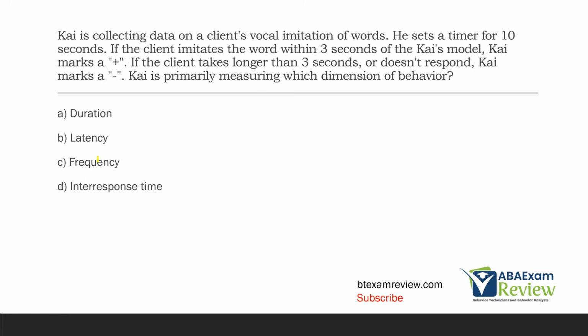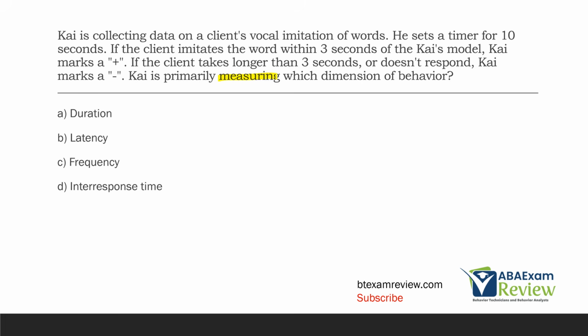Kai is collecting data on a client's vocal imitation of words. He sets a timer for 10 seconds. If the client imitates the word within 3 seconds of Kai's model, Kai marks a plus. If the client takes longer than 3 seconds or doesn't respond, Kai marks a minus. Kai is primarily measuring which dimension of behavior?